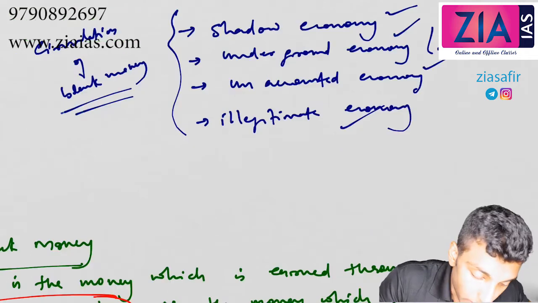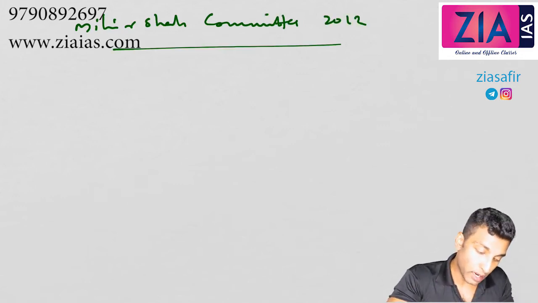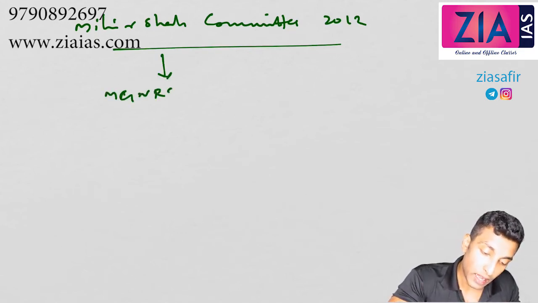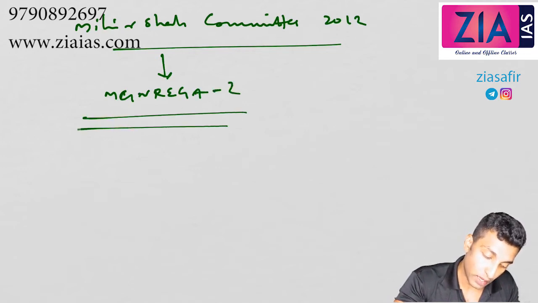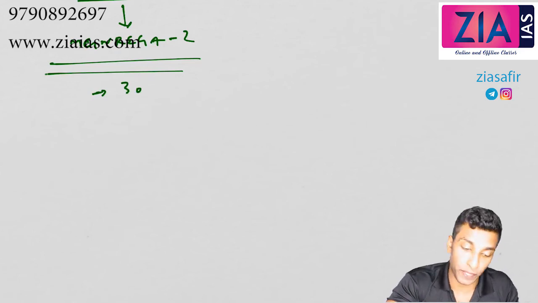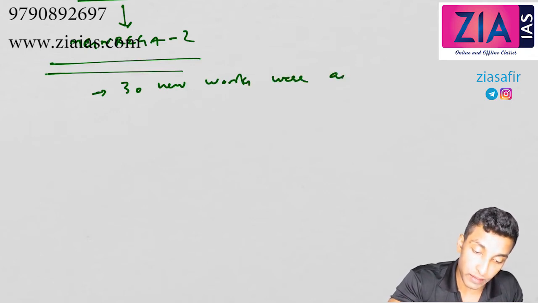Now there was a committee which was set up in 2012, the Mihir Shah committee. We will see some of the recommendations of the Mihir Shah committee also. Why I'm discussing all these is because you can write this in your Mains GS as well as in the essay if you get a question. On the recommendation of this committee, some changes have been made, and that is MGNREGA 2. Here, first, 30 new works were added.